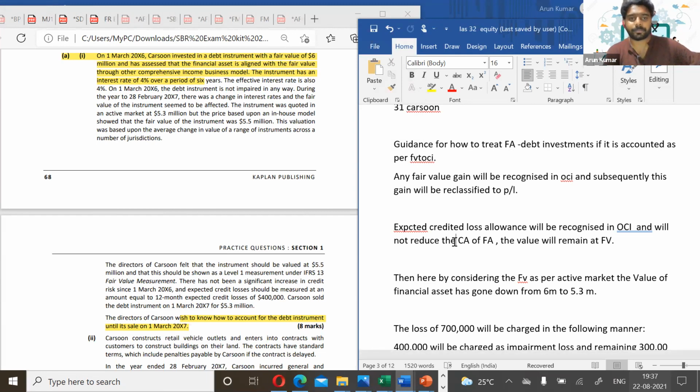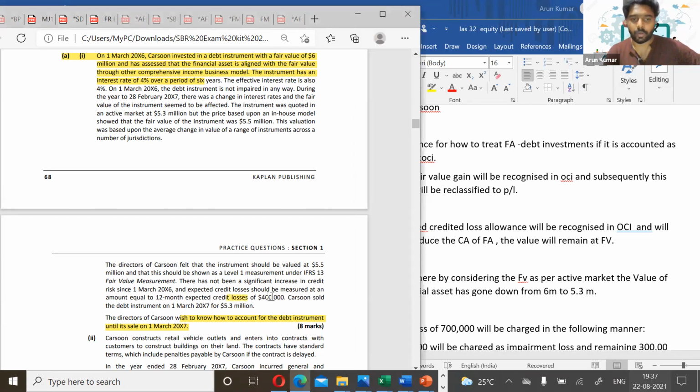So first of all, there is a loss allowance they have recognized. How much? 400,000. Even if you look at the revision guide, you won't get the entry correctly, so I will do it step by step. There is an impairment anyway from 5.6 million to 5.3. So how will you account for that impairment?